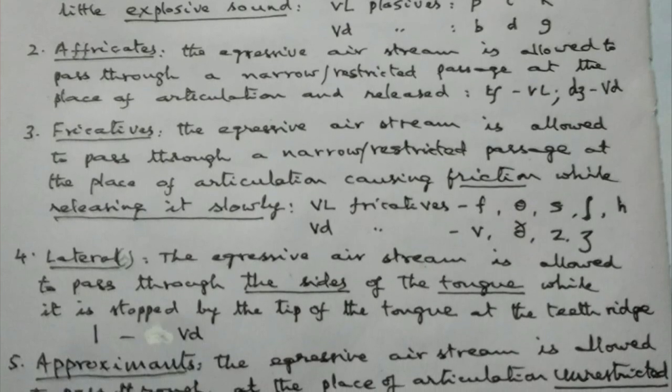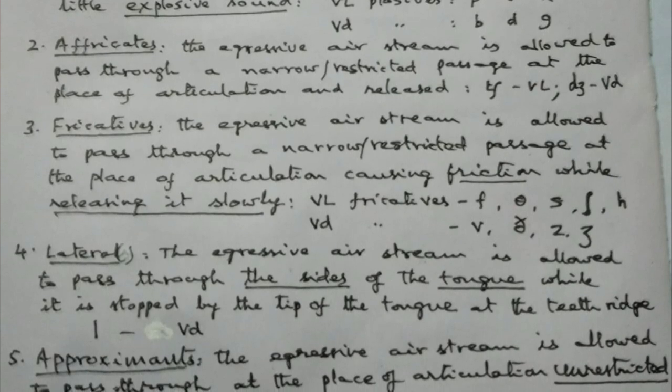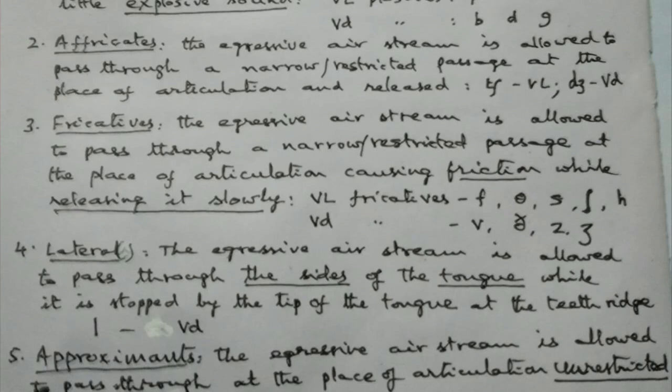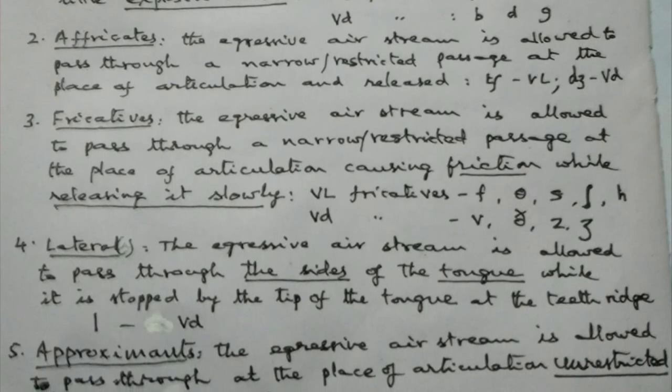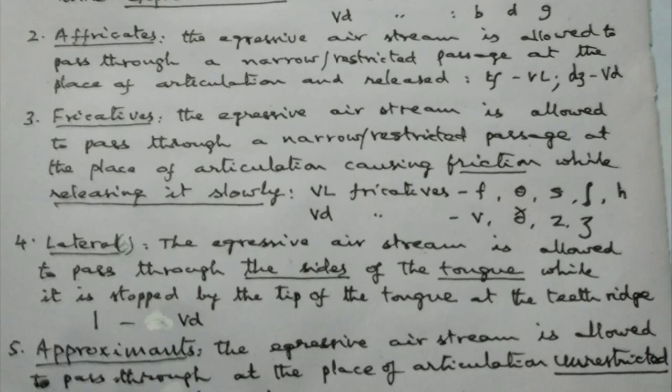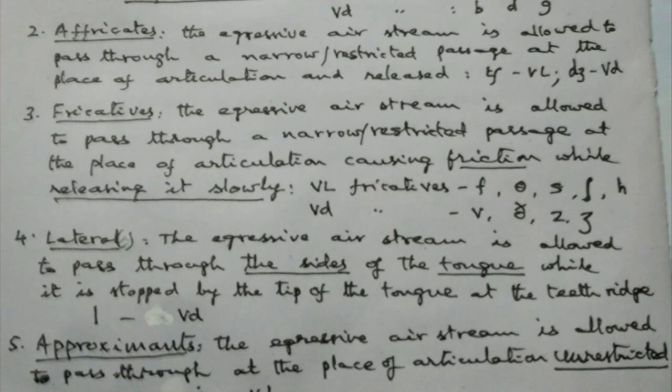Then lateral. Here, the egressive airstream is allowed to pass through the sides of the tongue while it is stopped by the tip of the tongue at the teeth ridge. There is only one lateral sound here, l. This is a voiced sound.